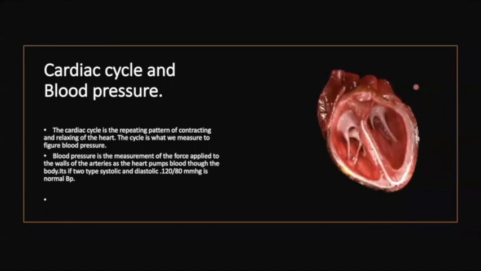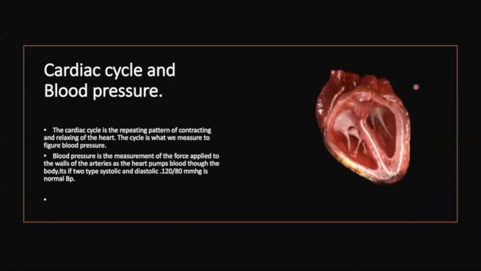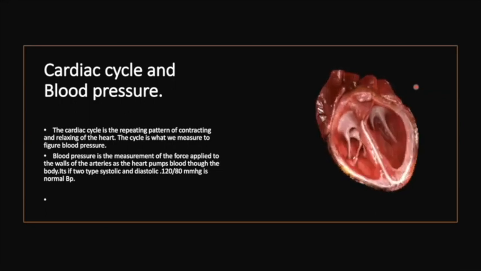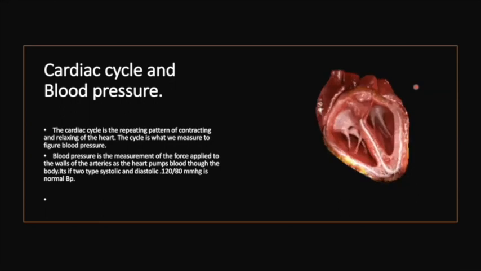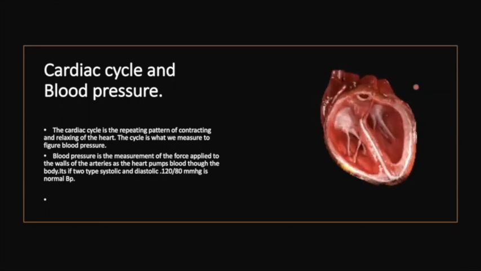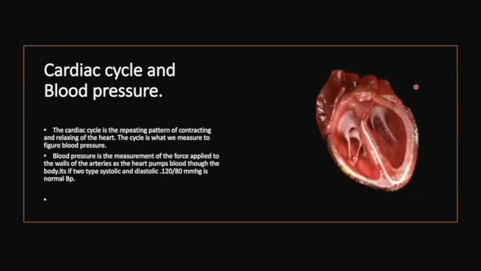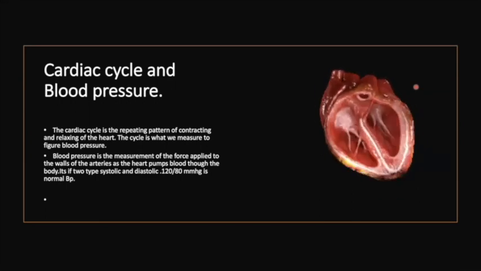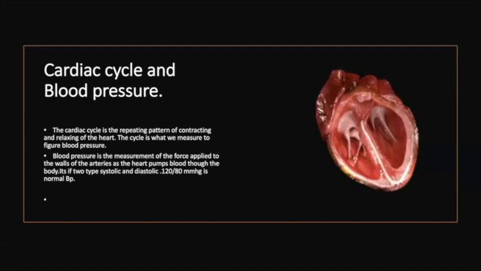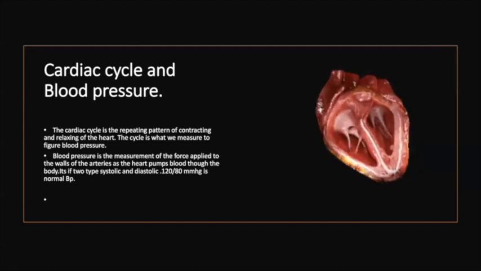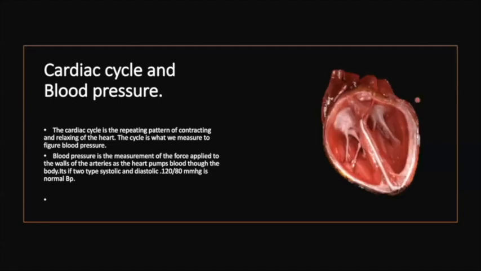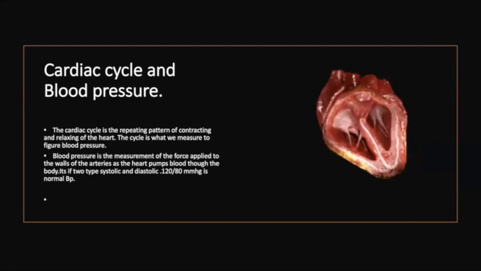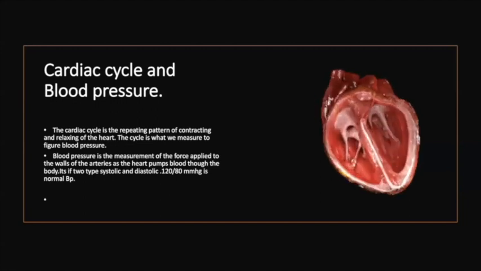So during the whole process, during the pulmonary cycle, what happens? The blood comes into the heart and then goes out, comes and goes out. When it comes, our heart expands, and when it goes away from the heart, it contracts. So you can see in the figure itself that one time the heart is expanding, the other time it is contracting, expanding and contracting. The continuous repeating pattern of contraction and expansion is known as the cardiac cycle.